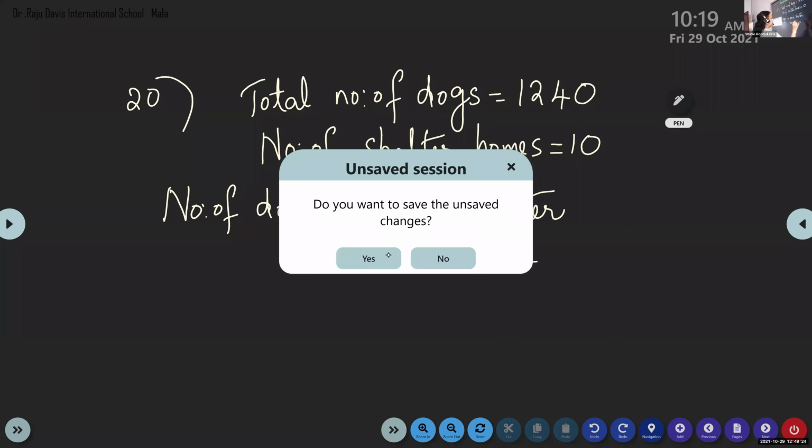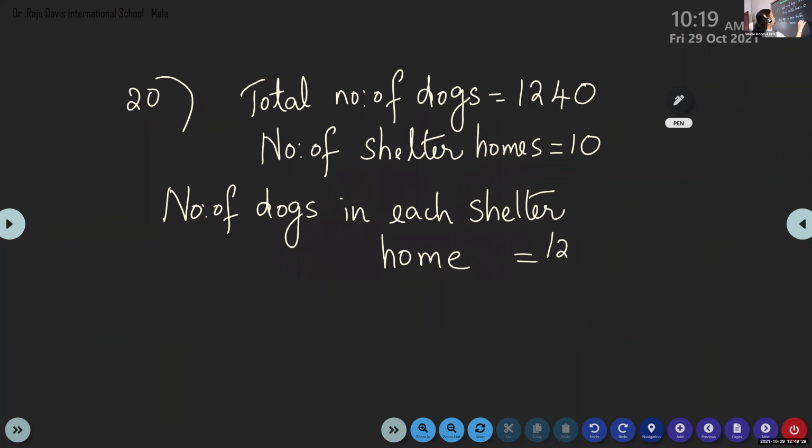So the total is 1,240. You have to divide by the number of shelter homes. So you'll get the number of dogs in each shelter. Finished. Very easy. So what's the answer? 124. You can see it easily from the number. 124 multiplied by 10, you will get 1,240.